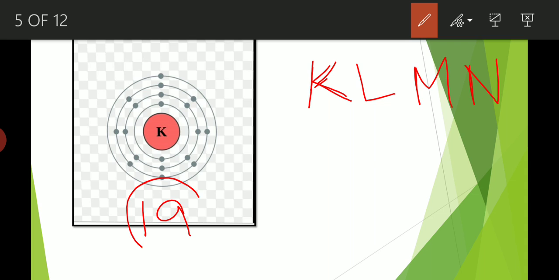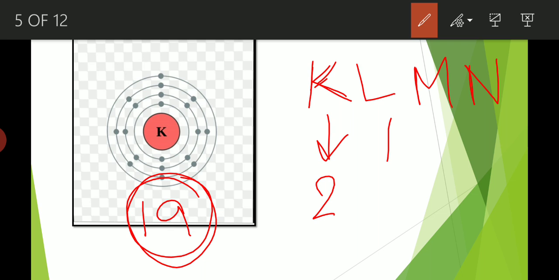Now the atomic number of potassium is 19. In the first shell, that is K, there are 2 electrons because the first shell of an atom can hold a maximum of 2 electrons. In the next shell, there are 8 electrons. And in the next shell, there are 8 electrons. The L, the M, the N, all these shells can hold a maximum of 8 electrons. Okay? So that's why in the K shell, there are 2 electrons. Then in the L, there are 8 electrons. In the M, there are 8 electrons.